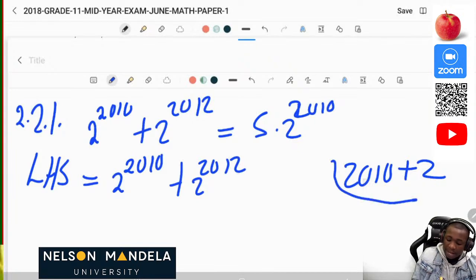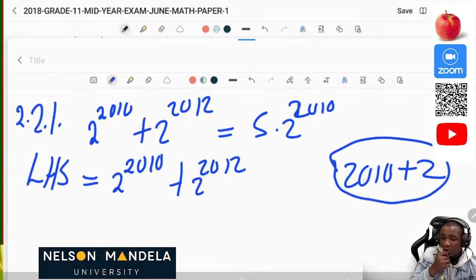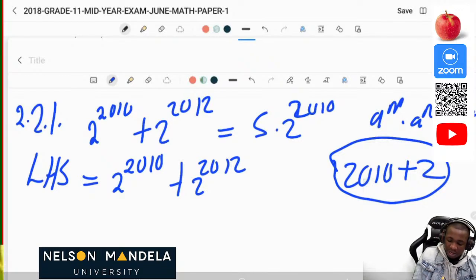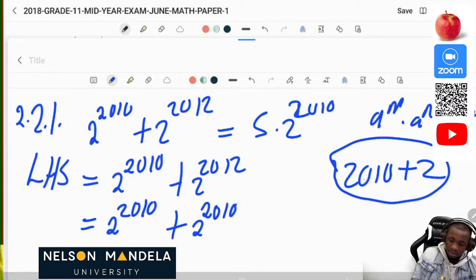Now we're going to apply also the laws of exponents, which we know that when we have a to the power m times a to the power n, we get a to the power m plus n. So we're going to use this same exponential law so that we can break this other term. So we're going to have 2 to the power 2010 times 2 to the power 2. So in the position of 2012, now we only have 2010 plus 2.